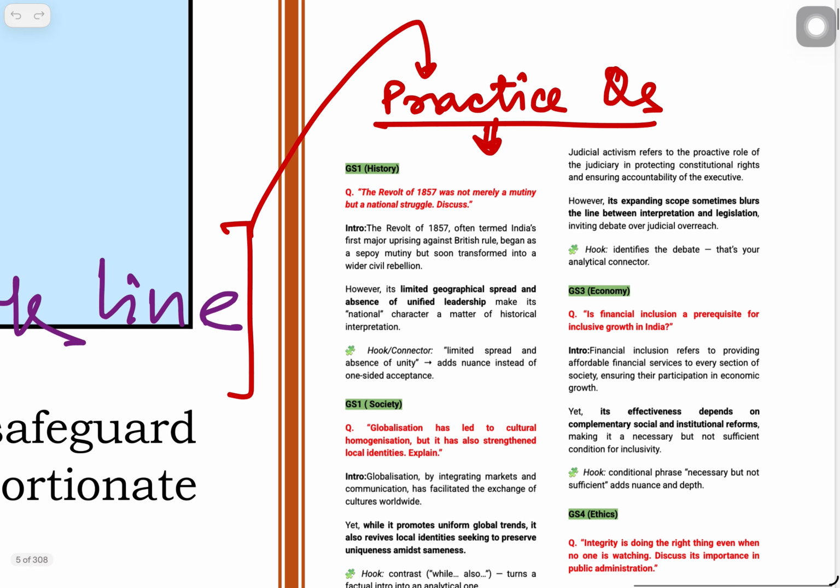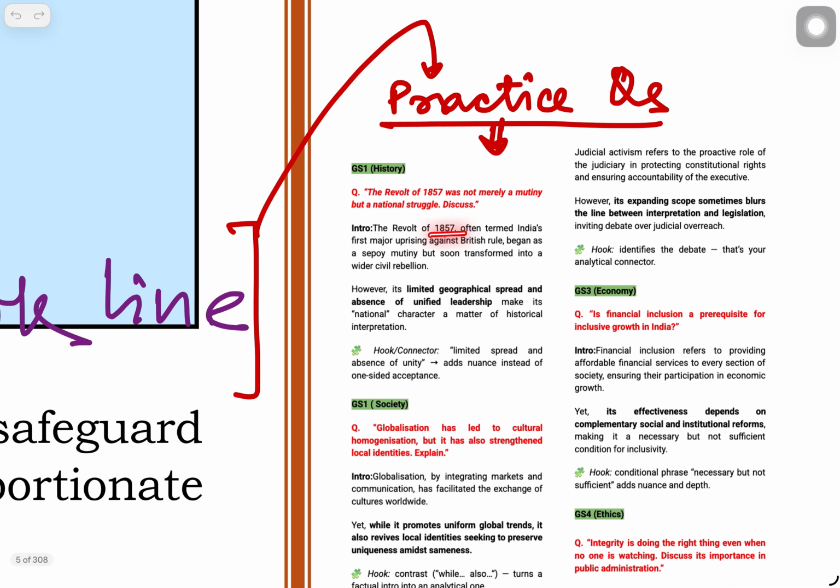Let's see. Here it is written: the revolt of 1857, often termed India's first major uprising against British rule, began as a sepoy mutiny but soon transformed into a wider civil rebellion. National struggle, wider civil rebellion. Same thing, but the language changes.